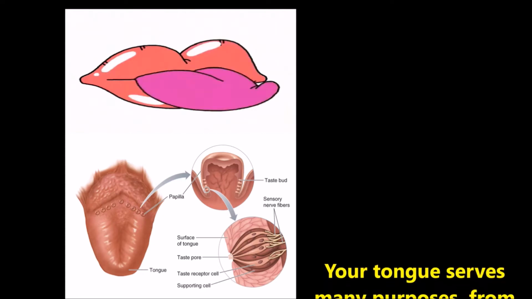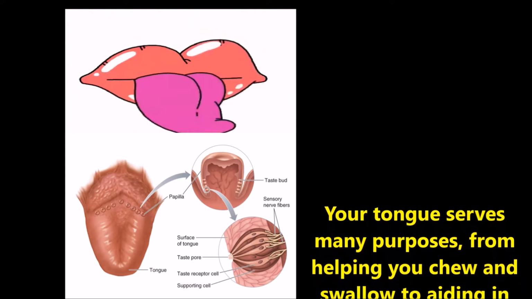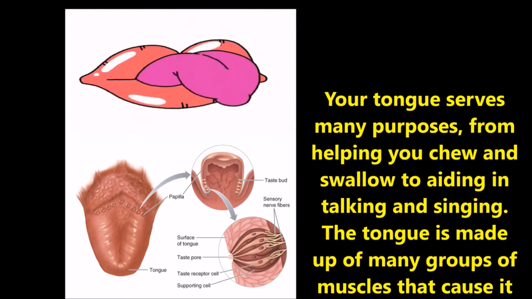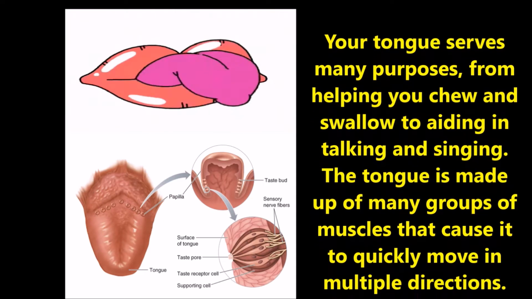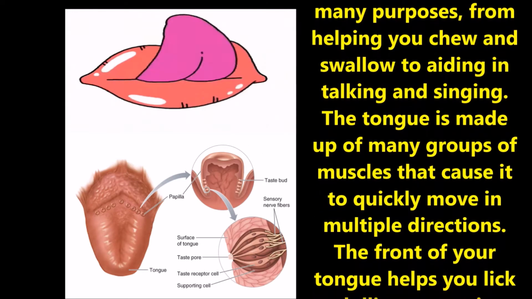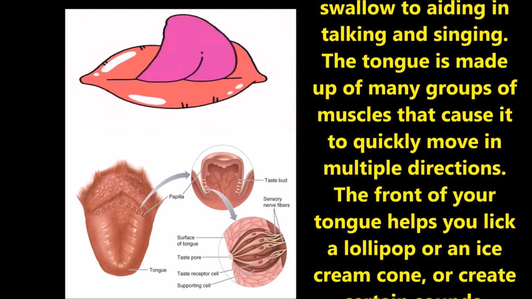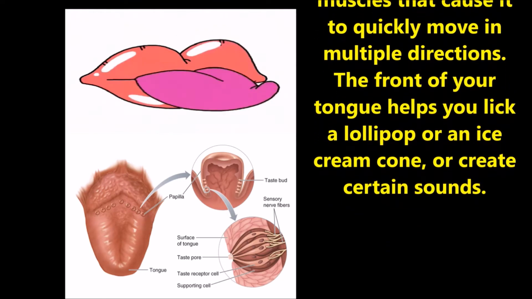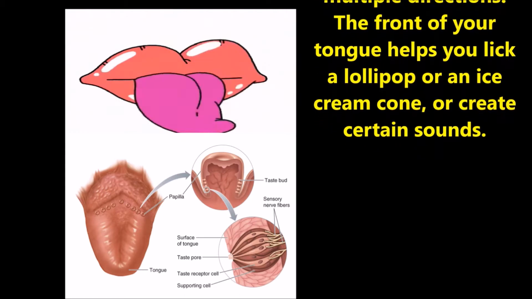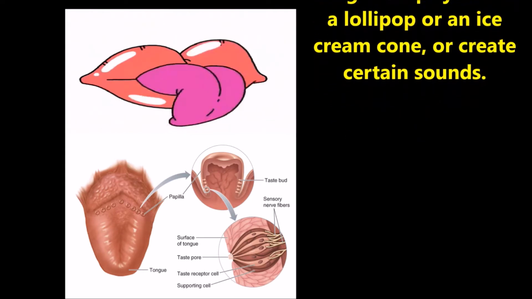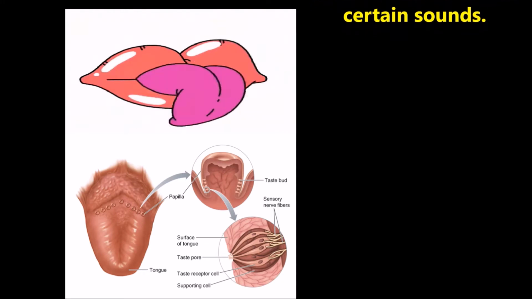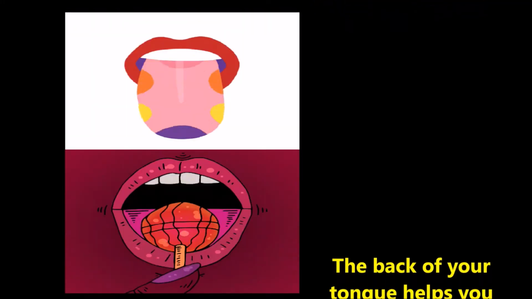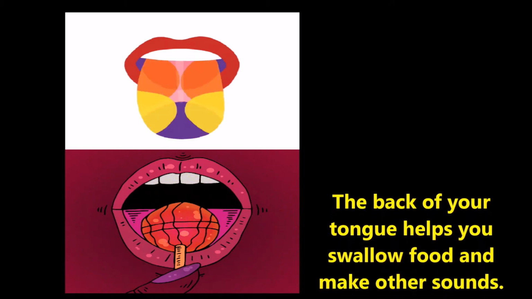Now, let us discuss the functions of the tongue. The following are the important tongue functions. Children, your tongue serves many purposes, from helping you with chewing and swallowing to aiding in talking and singing. The tongue is made up of many groups of muscles that cause it to move quickly in multiple directions. The front of your tongue helps you to lick a lollipop or an ice cream cone or create certain sounds. The back of your tongue helps you to swallow food and make other sounds.